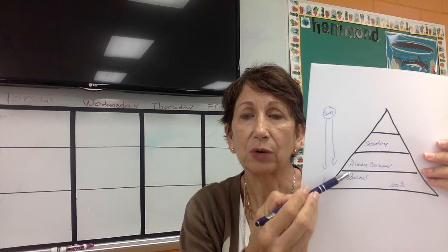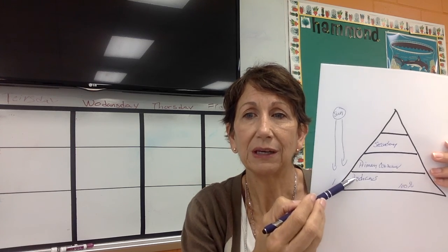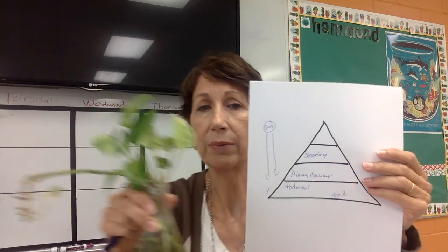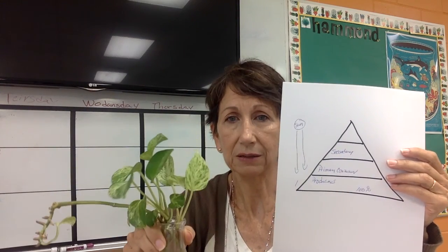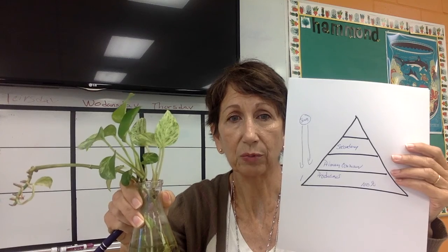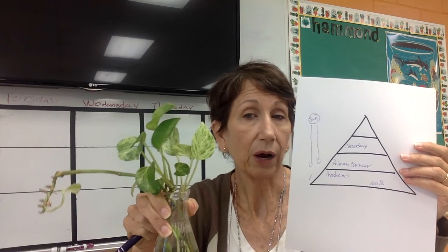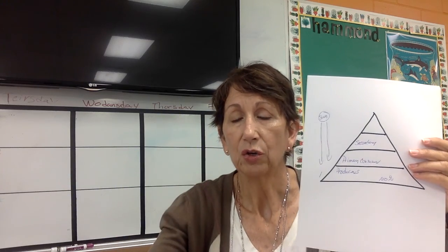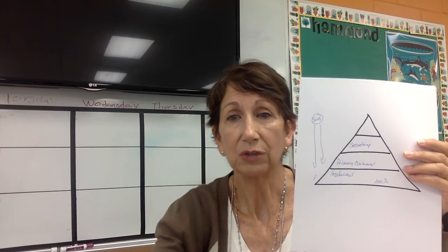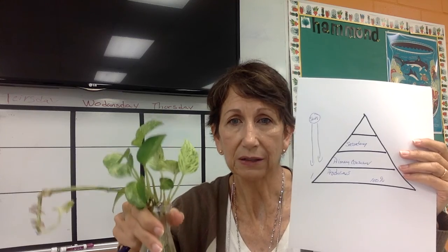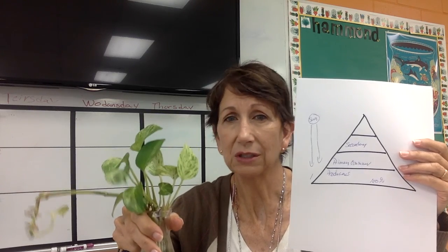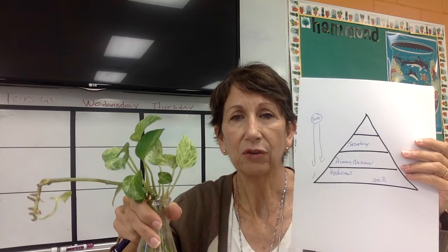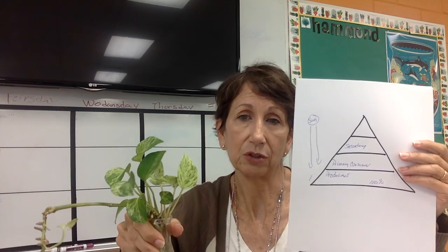Now, as the primary consumer eats the producer, so as the rabbit eats the plant, all right, and I have my little plant here. So if I had a rabbit that ate this entire plant, okay, and got all of the carbohydrates out of it to sugar, how much of this plant could that rabbit actually use? Can it use 100% of the energy that is in this plant? Can it use 50% of the energy that's in this plant? How much of this chemical energy that's in this plant can the rabbit actually use for its own energy?